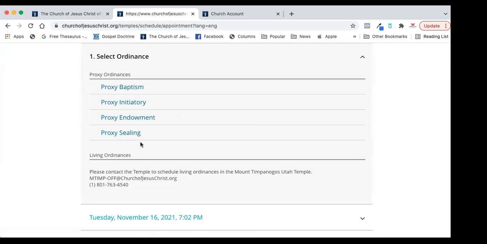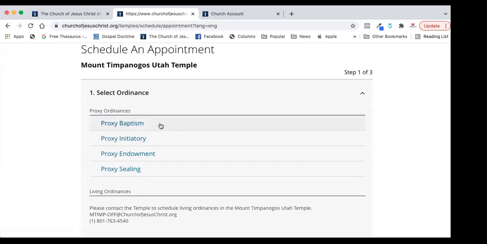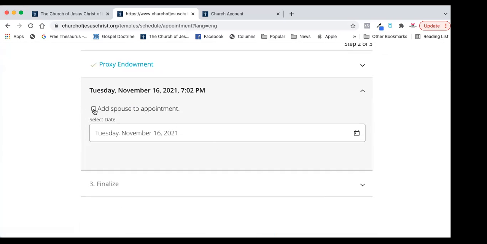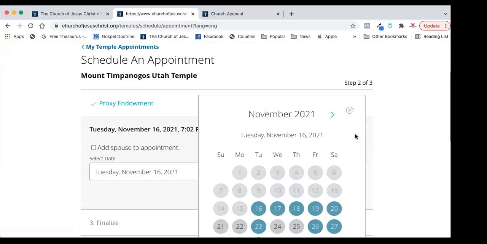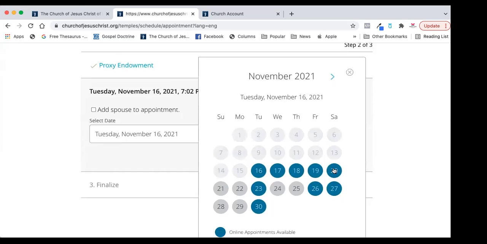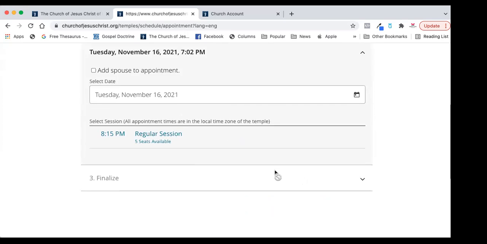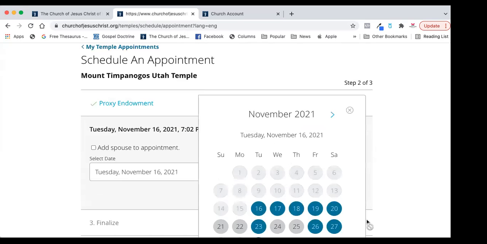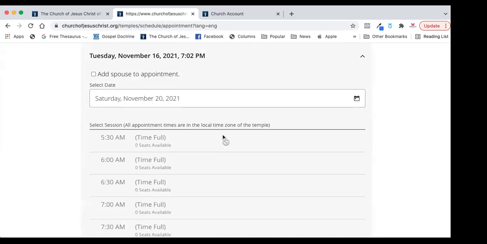Select this temple, and then you can pick which ordinance you're going to do. You can do baptism, initiatory, endowment. If you want to add your spouse, you'd add your spouse here. And then you just click, and if it's blue, that means it's open. Say I want to go tomorrow. I could go to the 8:15 regular session. Say I decided to wait till Saturday.